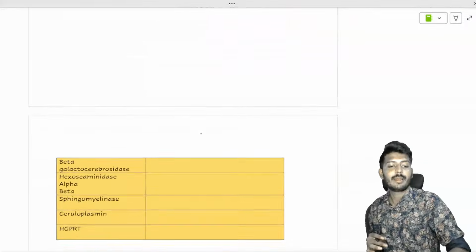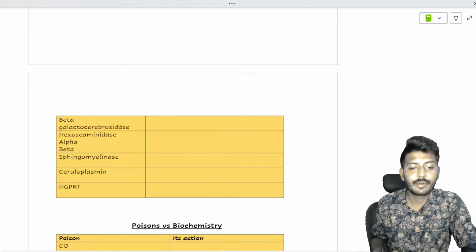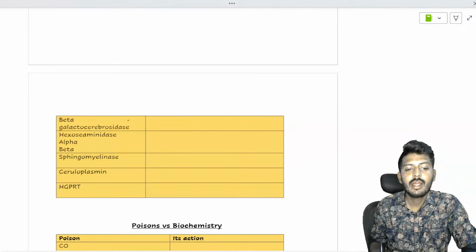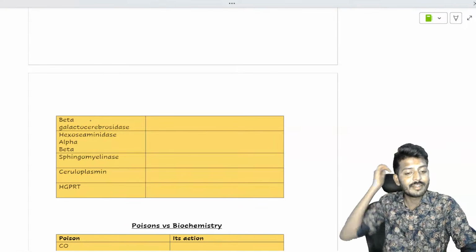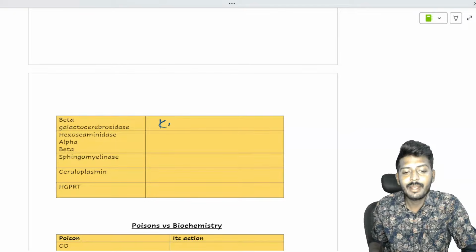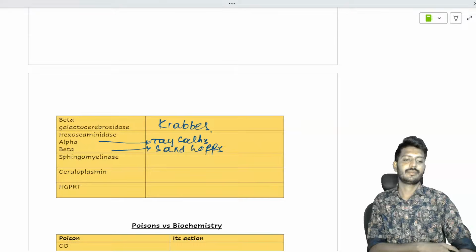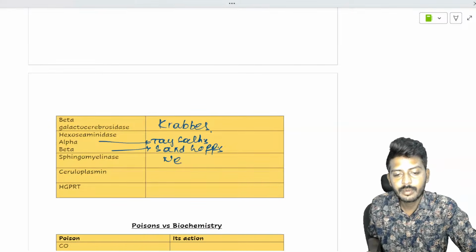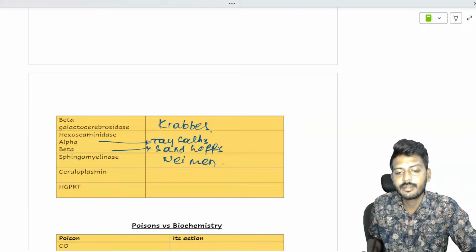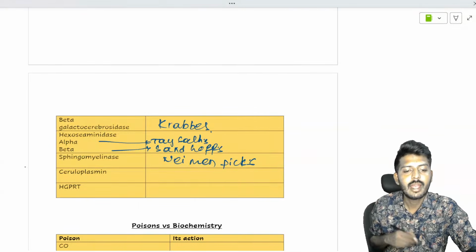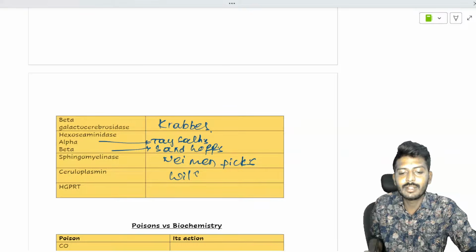Then beta galactocerebrosidase deficiency leads to Krabbe's. Hexosaminidase A deficiency leads to Tay-Sachs. Then Sandhoff; I have already discussed this, so that's why I'm going fast. Sphingomyelinase deficiency leads to Niemann-Pick's. Ceruloplasmin deficiency leads to Wilson's disease.